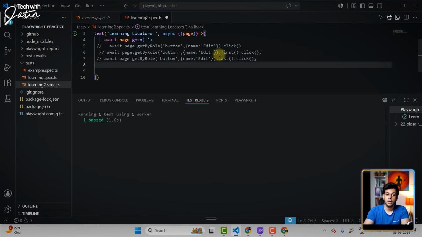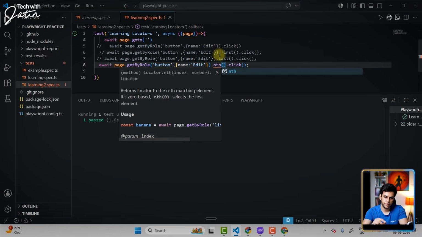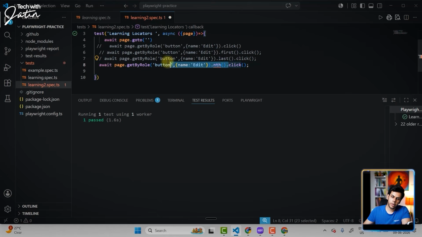The next approach that comes over here is a special method which is called the nth method. It returns the locator to the nth matching element. So over here, it is going to return me the nth matching element, and you are supposed to give the index.